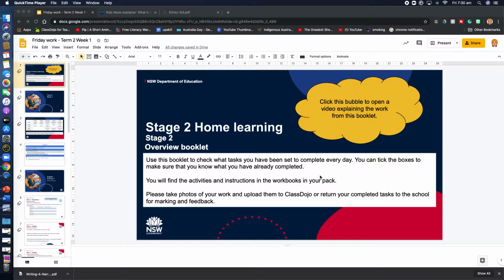Those of you who have the printed packs, links have been added to the online pack, but obviously if you have it printed out you cannot click on the links, so you might just have to search for some of these things or open the online pack from Class Dojo and you'll be able to click on the links.